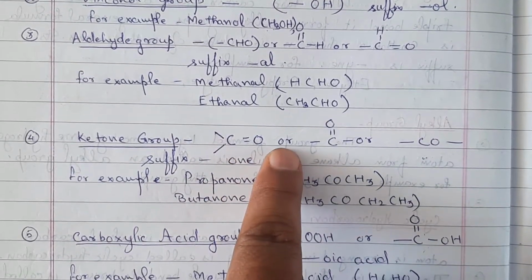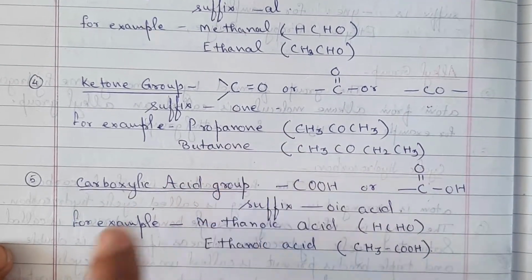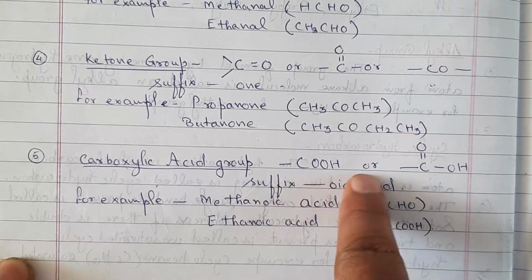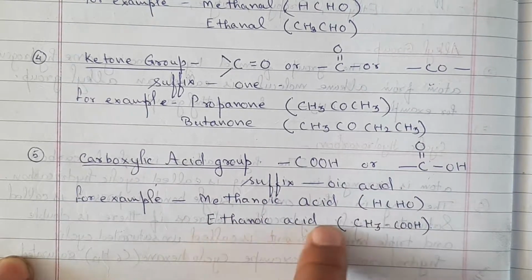Ketone group. C double bond O. Suffix is one, for example, propanone, butanone. Carboxylic acid group. Symbol is COOH. Suffix is oic acid. For example, methanoic acid, ethanoic acid.